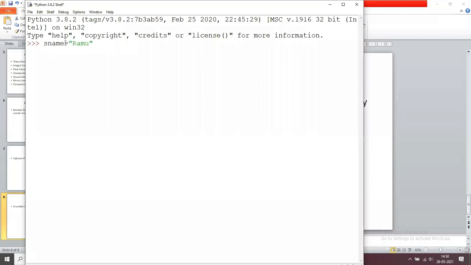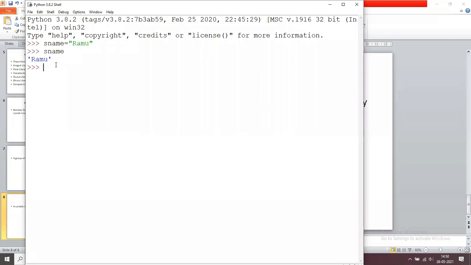Here, this is the variable name. Now if I print name, it prints the content. When you declare variables, you follow some rules. The variable name must start with an alphabet or underscore.